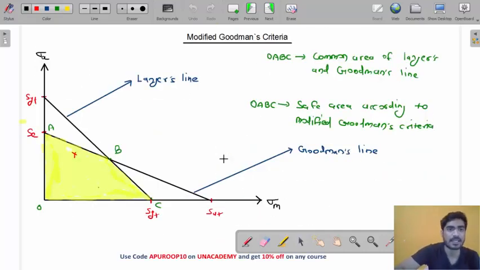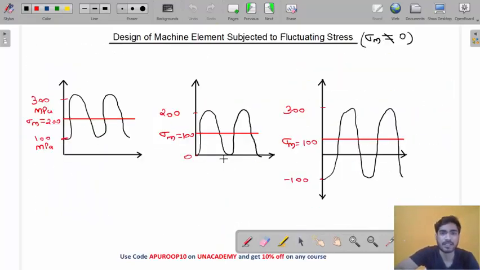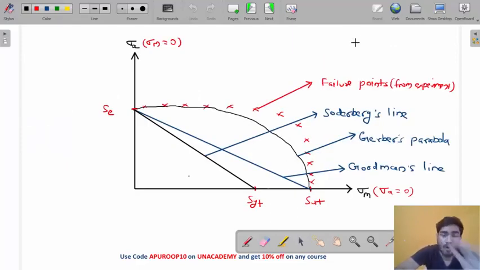So we have seen how to design machine elements subjected to fluctuating stress. Let's revise this. Fluctuating stress means examples like 100 to 300, 0 to 200, minus 100 to 300, where sigma m is not 0. For these we have 4 criteria.